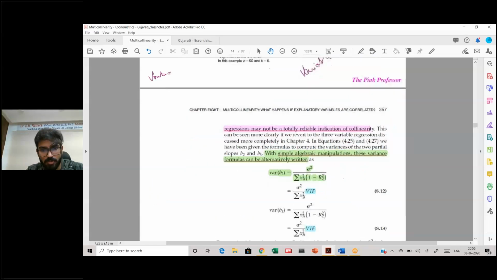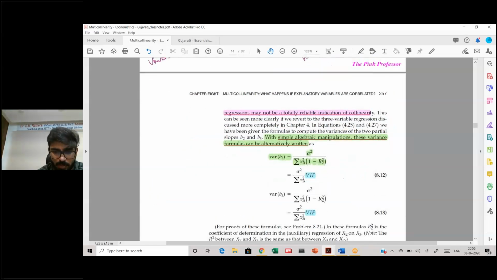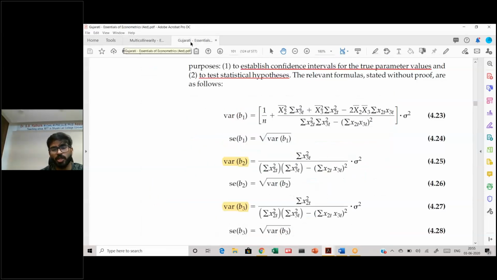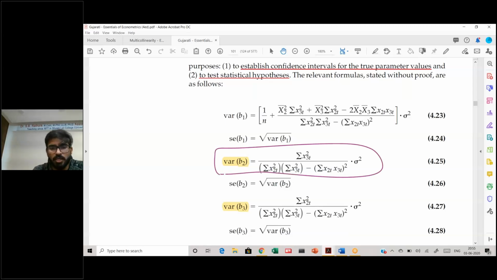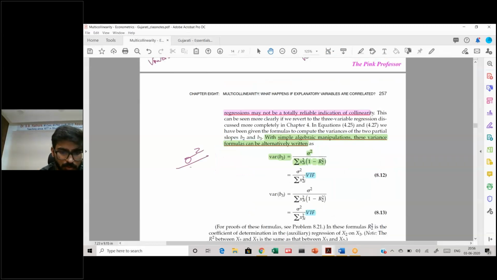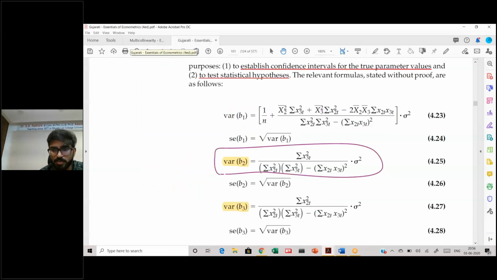If you remember this formula, now remember in the 3 variable regression model, we had found out this to be the variance of B2 that we had. The normal variance was what? Summation xi square. This was the variance of B2. But in case of the 3 variable case, we had this as the variance.